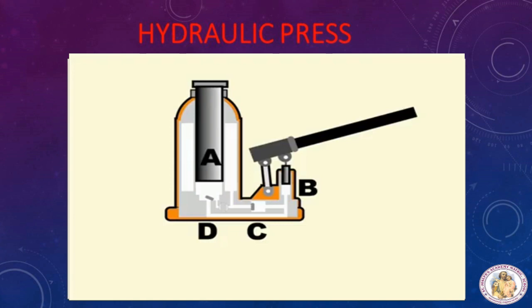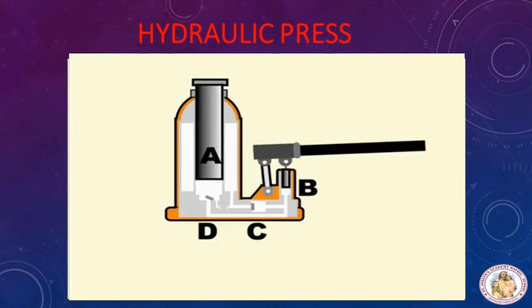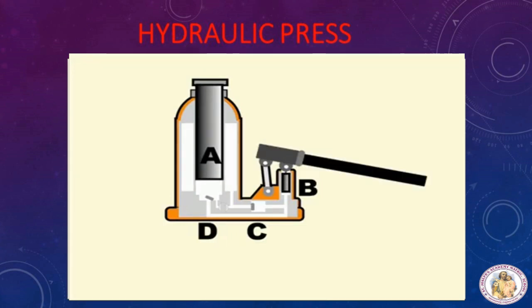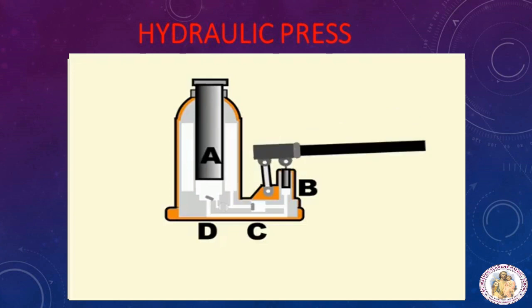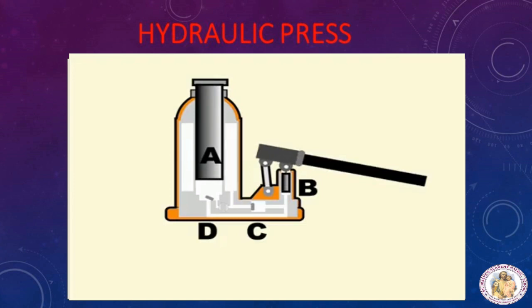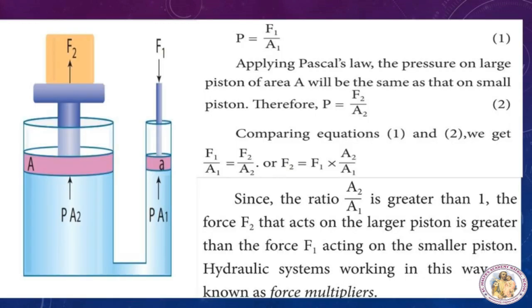Okay, this hydraulic press system is used to lift vehicles in an auto garage, and hydraulic presses are commonly used for forging, clenching, punching and metal forming operations. Now look at the picture.